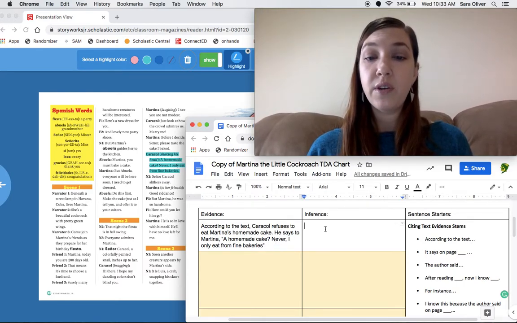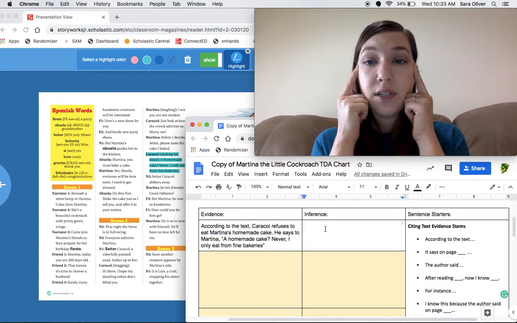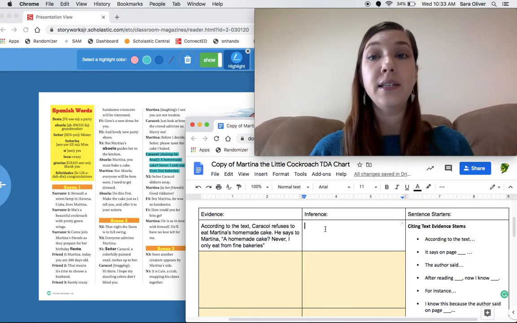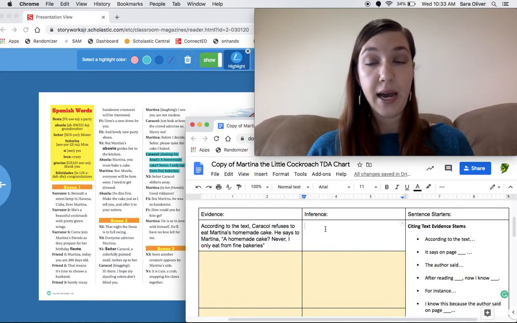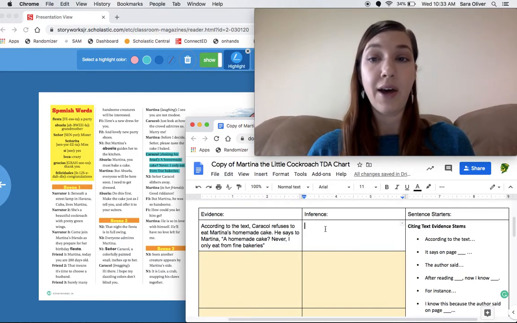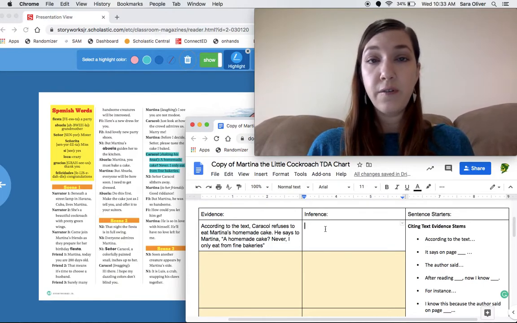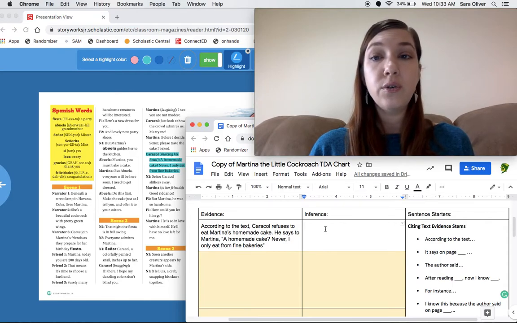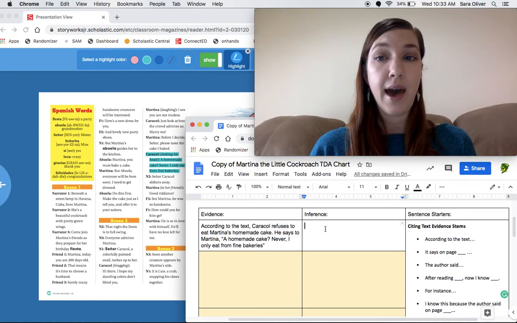Now I'm going to move over to the inference box, which is our own thinking. How does this prove that his actions should be kind to others and they'll be kind to you? We know that Caracol was not a kind character. He did not have kind actions. So I'm going to talk about that in my inference area. You also need a sentence starter for this. A lot of times we use this means or this shows, we care about, this tells me, something like that.